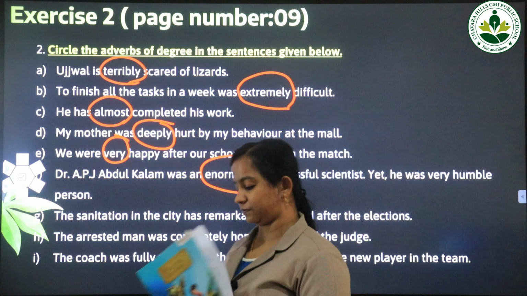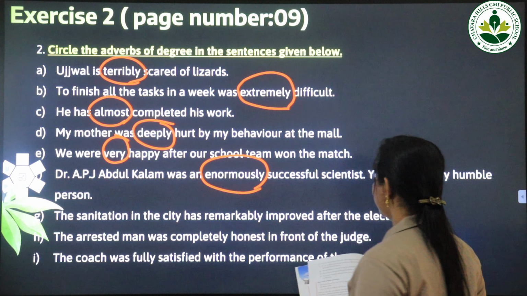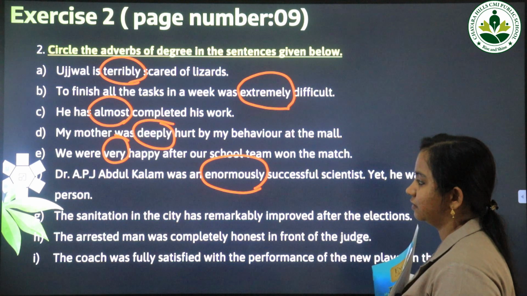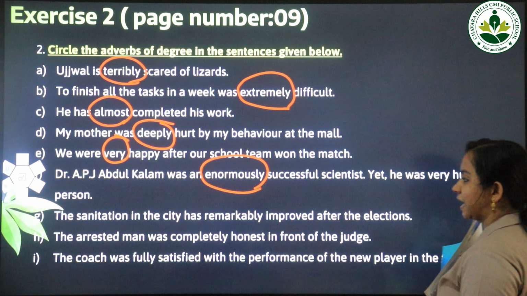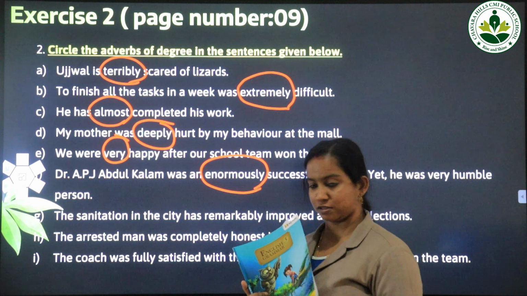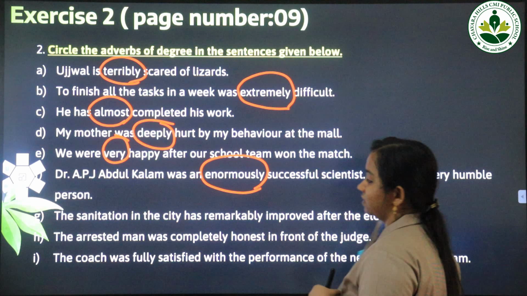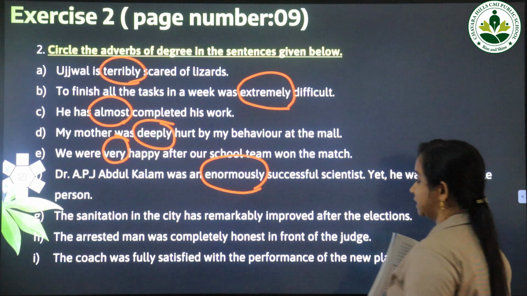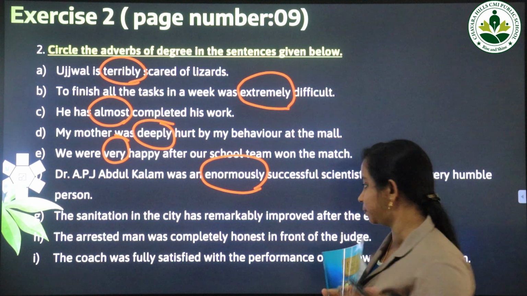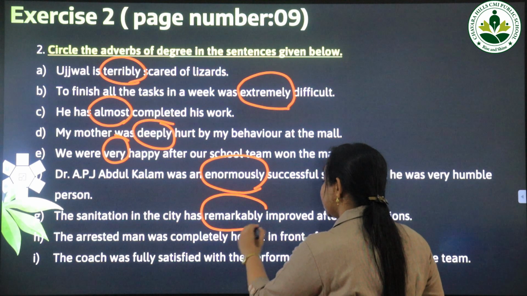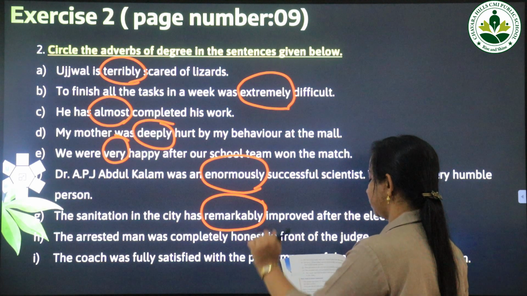Now moving on to G. The sanitation in this city has remarkably improved after the elections. Sanitation means cleanliness process. Okay, the word sanitation means cleanliness process. So, the sanitation in the city has improved after the election. To what extent has it improved? Remarkably. That means it was noticeably improved. Okay, remarkably. Now moving on to H.